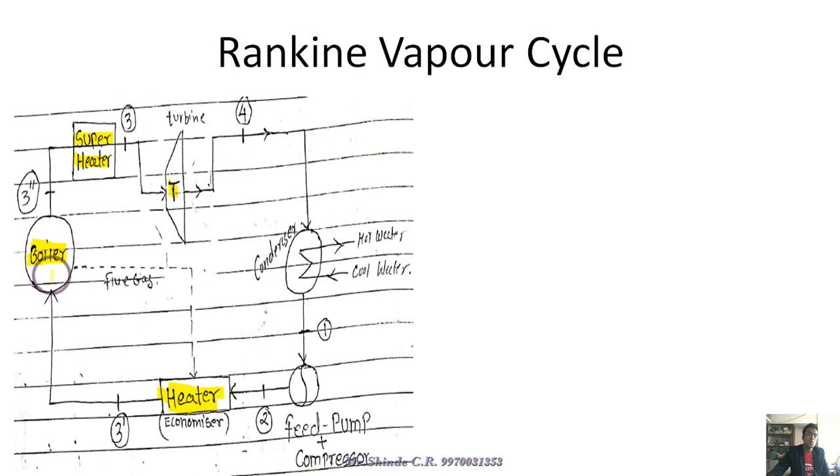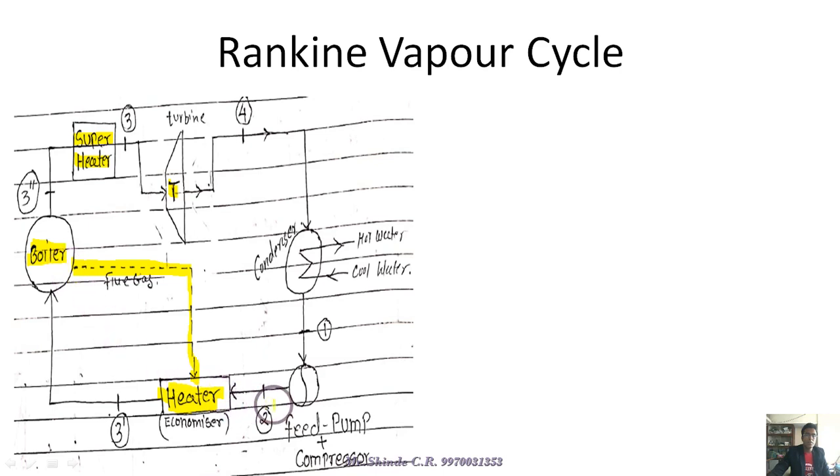After combustion of coal, a large amount of flue gases is exhausted from the boiler, given to the chimney, and directly escapes to the outer environment. That flue gas has a certain amount of temperature, and we have to utilize it for heating the water before it is introduced to the boiler.